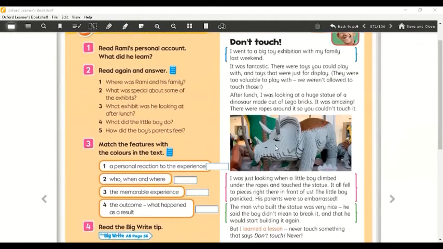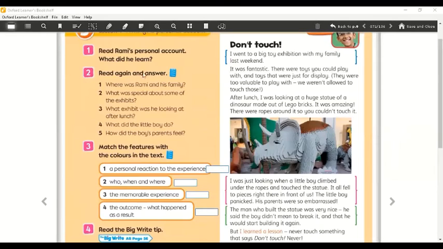Never. So, what did Rami learn? Yes, never touch something that says don't touch. Now look at number 2, read again and answer. Look at the questions here. Look at number 1, where were Rami and his family? What do you think? Can you find the answer?